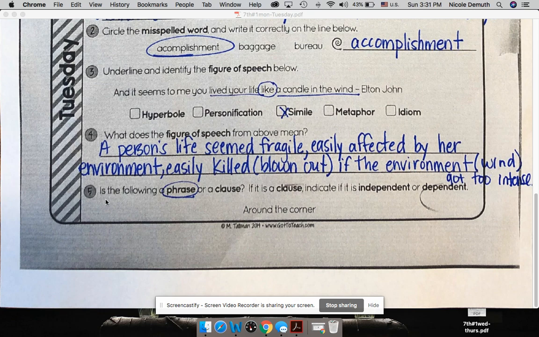And for number 5, is the following a phrase or a clause? If it is a clause, indicate if it is independent or dependent. A phrase contains a noun or a verb, but it doesn't have both. It's just a part. Remember that an independent clause can stand alone. It can be a sentence by itself. A dependent clause cannot. It has to have other parts to it. So this is a phrase because I have a noun here, but I don't have a verb. I have no action word. So this is just a phrase.